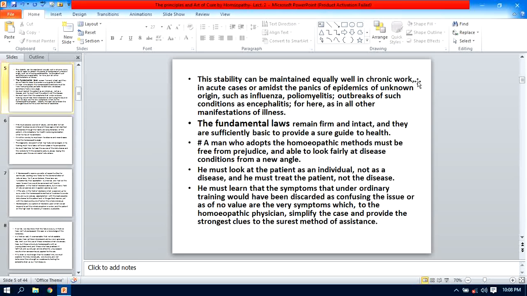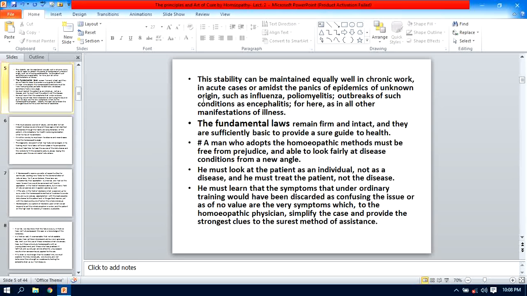Why is this stability required? This is where patience is required. In chronic work, you know, there is the very gradual progress of the disease, and while treating these chronic diseases, you must have patience, isn't it?